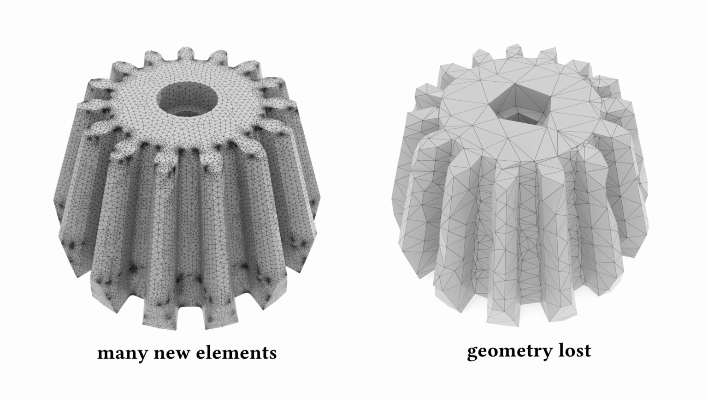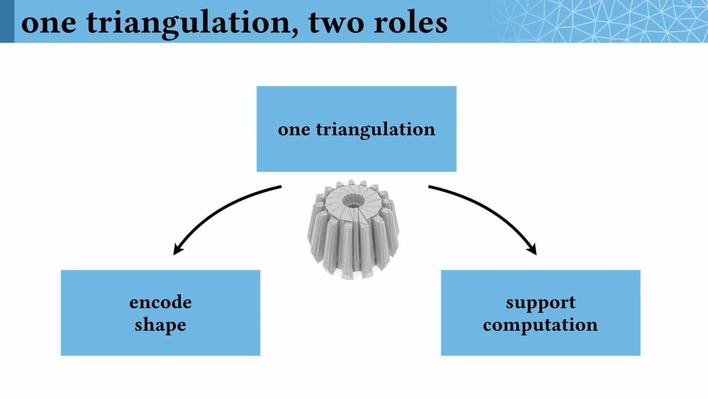You might try remeshing it, but even after 3 decades of research, there are still no foolproof solutions there. You risk either adding a massive number of new elements or degrading the underlying geometry of the shape. The heart of the problem is that we expect the triangulation to serve 2 distinct purposes. First, the triangulation encodes the geometric shape of the object. And second, the triangulation serves as a data structure to support computation. Triangulations that are well suited for one of these roles are often ill-suited for the other. That's why traditional remeshing will always be hard. It's searching for one triangulation that serves these 2 often opposing goals.